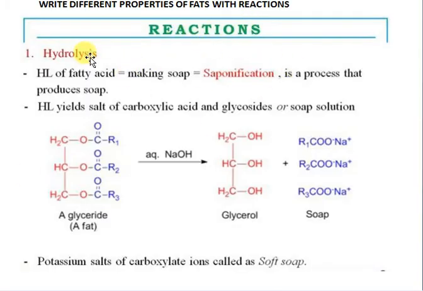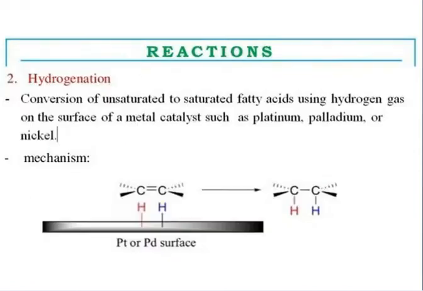Let's see. The first property is hydrolysis. What is hydrolysis? When you hydrolyze with either aqueous NaOH or acid, it forms glycerol and a salt again. As it is sodium hydroxide, the acid is replaced with sodium, so RCOONa. If it is KOH, it becomes the potassium salt, which is known as soft soap. The first property is hydrolysis.